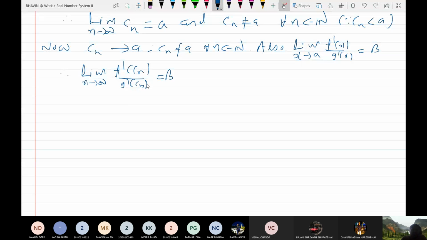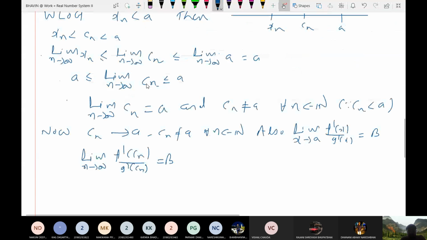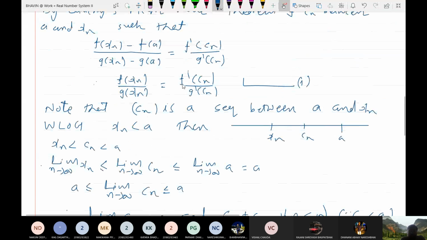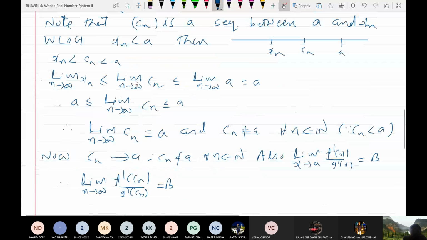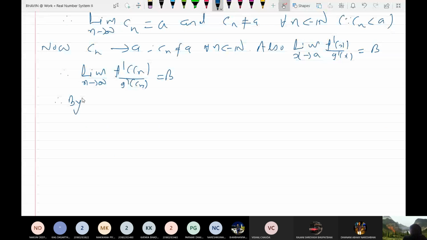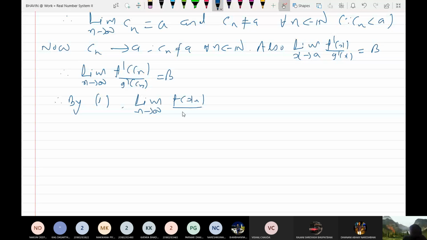So now, by 1, what can you say about the limit of f xn upon g xn?